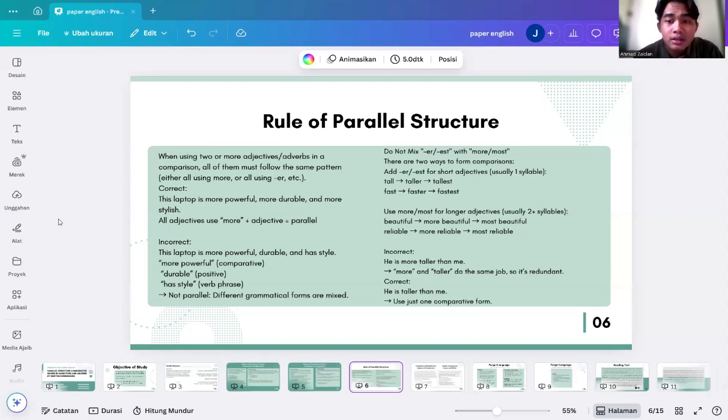There are two ways to form comparison. Add er or est for short adjectives, usually one syllable.